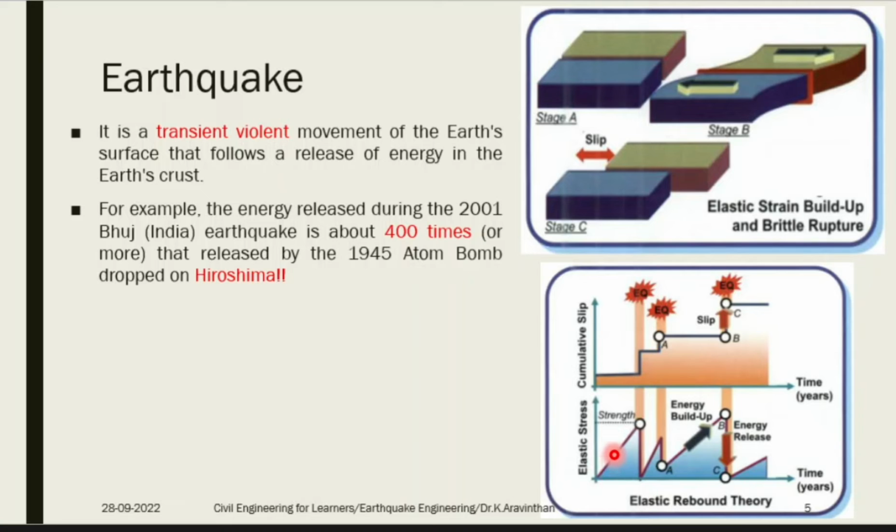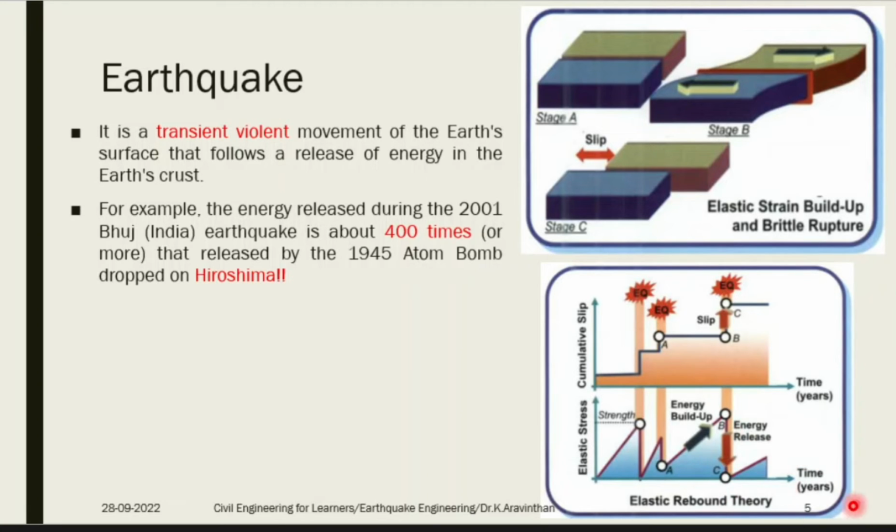Slowly the plate gets moved and it attains a certain point, and the energy gets released and it comes to its original position. Then the next earthquake occurs and slowly the elastic energy is built up, and at one point this elastic energy is released and the slip will form. So this is another earthquake. Like that, a number of earthquakes might occur. This is known as energy buildup and this is known as energy release. So this energy release point is known as the earthquake.